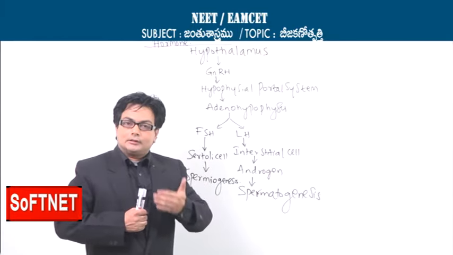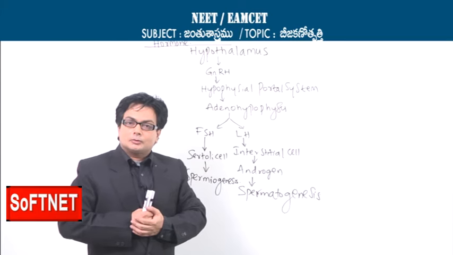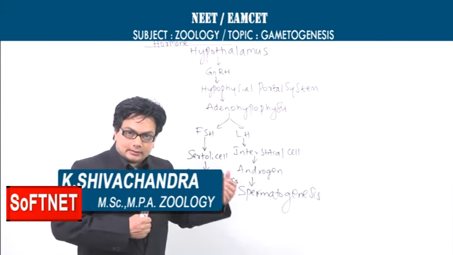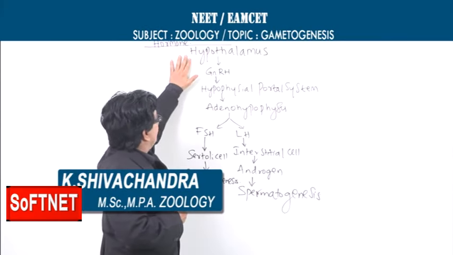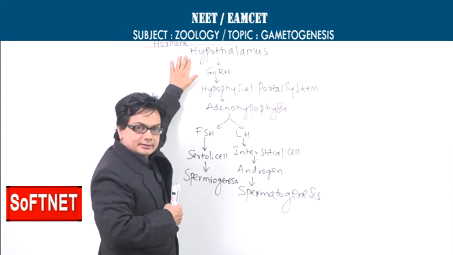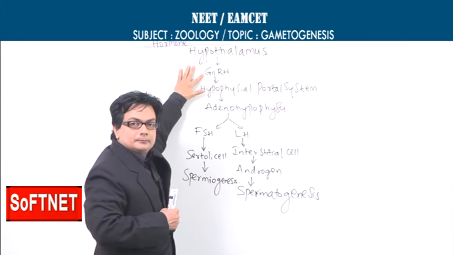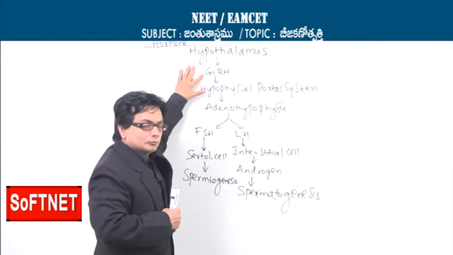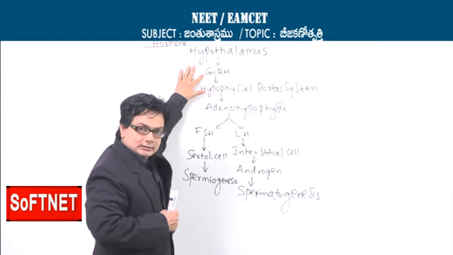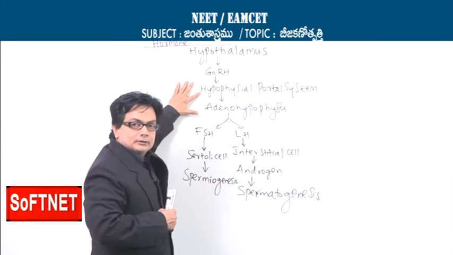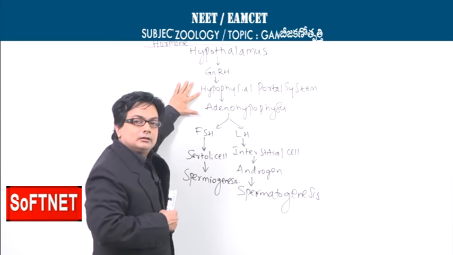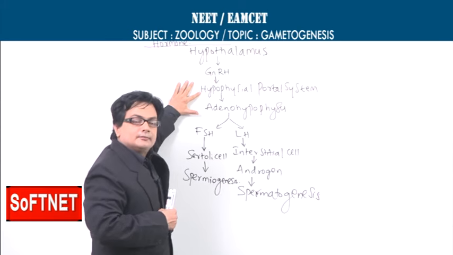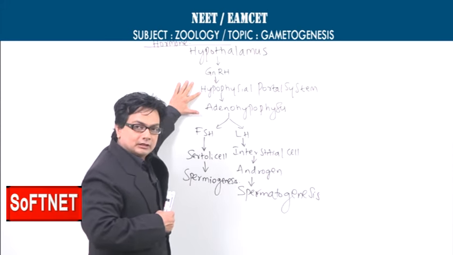Now let's understand the sequential activity regarding the hormonal effect. The hypothalamic neurosecretory cells release the neurohormone gonadotropin releasing hormone. This gonadotropin releasing hormone will enter the blood of the hypophyseal portal system, located in the pituitary stalk or the infundibulum.